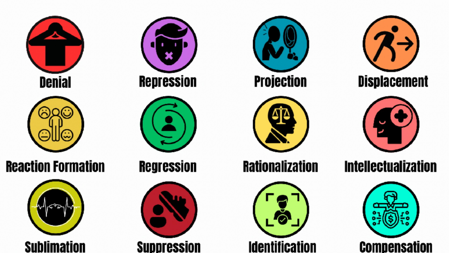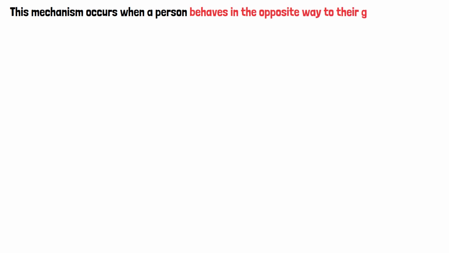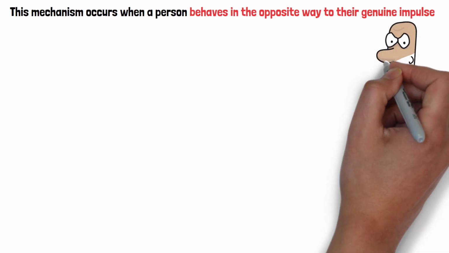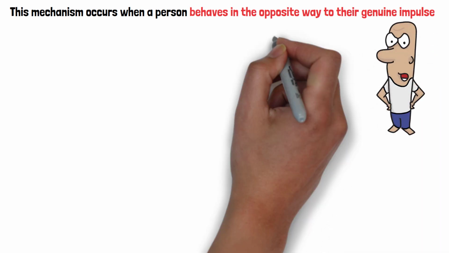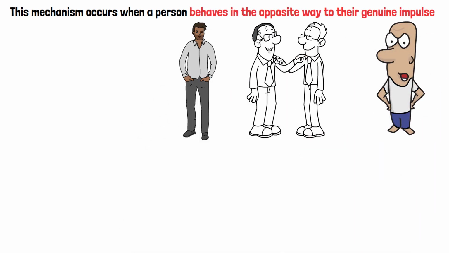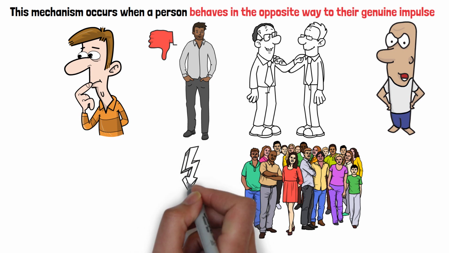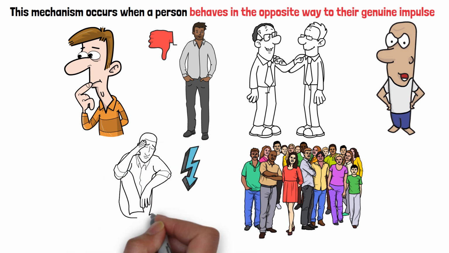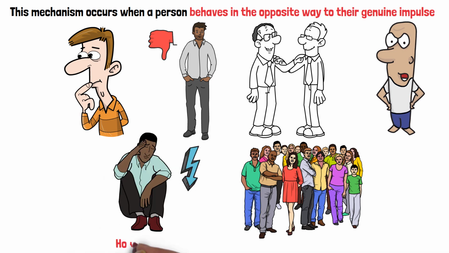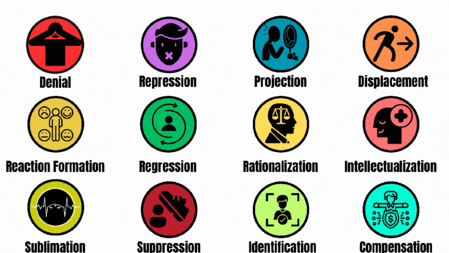Reaction formation. This mechanism occurs when a person behaves in the opposite way to their genuine impulses. For instance, someone who harbors feelings of hatred might exhibit overly friendly behavior towards the person they dislike. The aim is to conceal the true feelings under socially acceptable opposites, reducing anxiety about these unwanted impulses. However, it can lead to strained and inauthentic interactions.